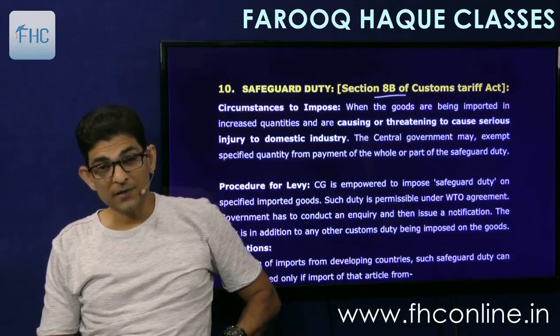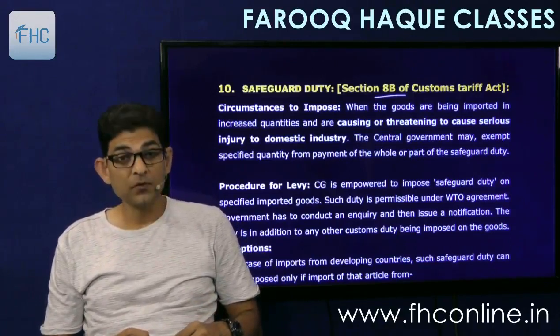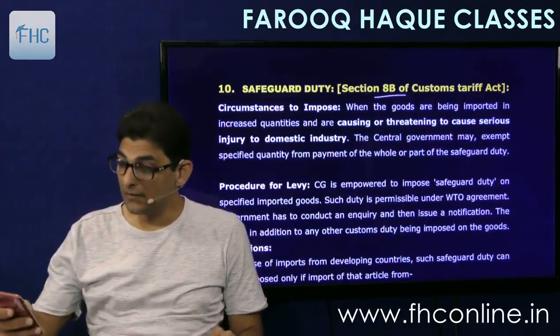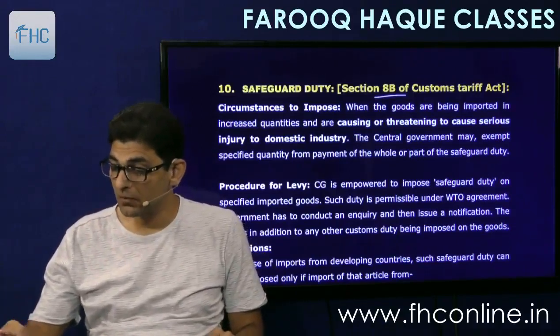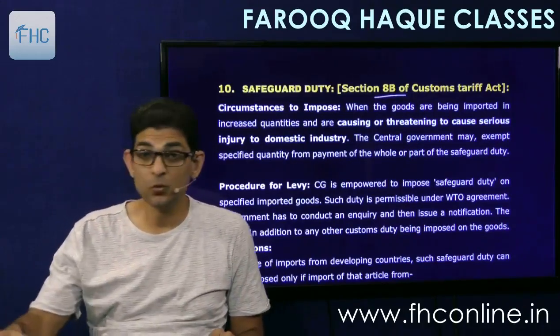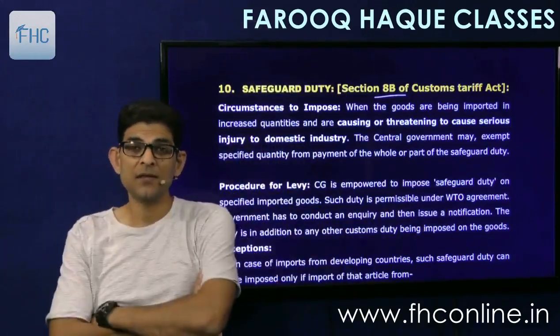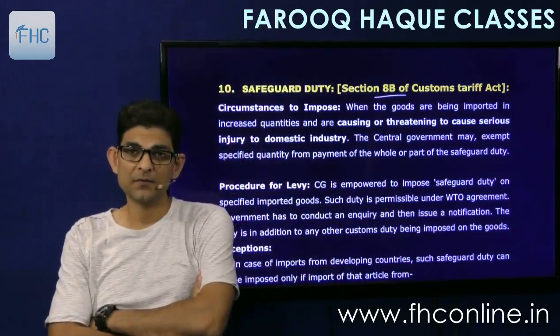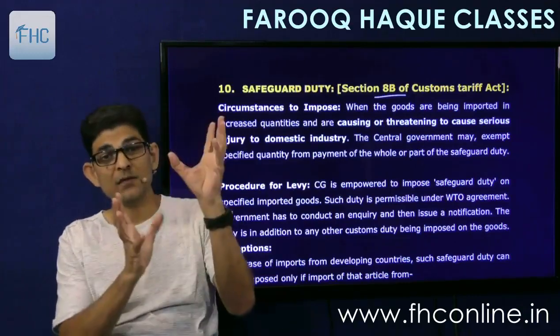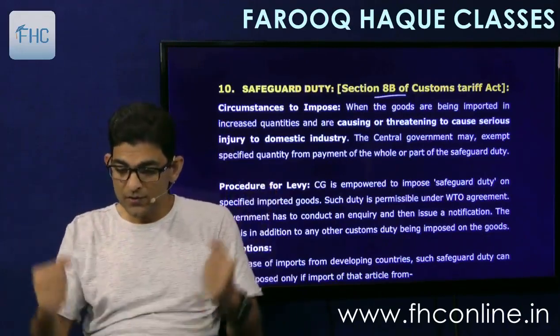So if action is to be taken against one developing nation, its share into total import of that article should be more than 3%. And if a collective action is taken against a number of developing nations, then their aggregate share should be more than 9%. 3 and 9, remember like that. 3, individually 3, collectively 9. Okay, so that's the point.